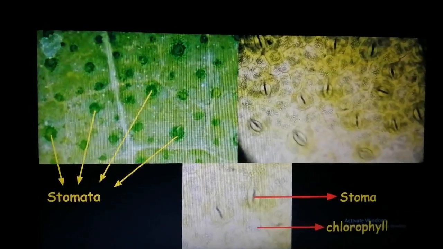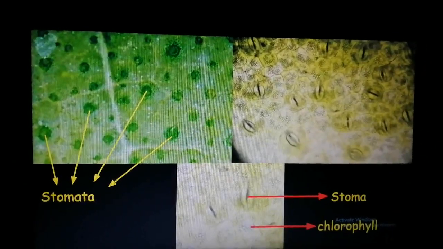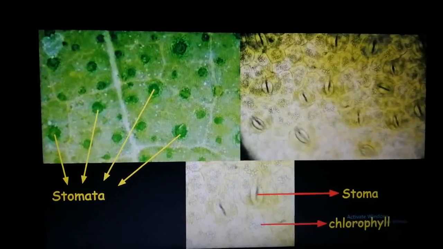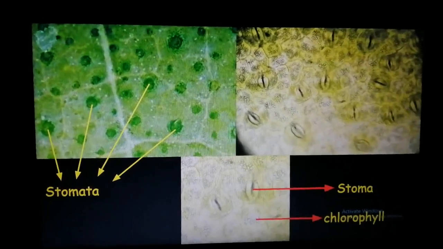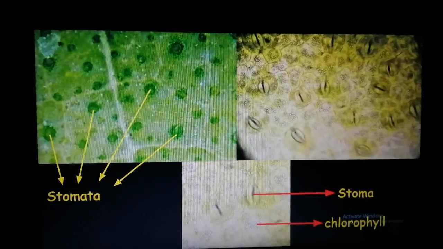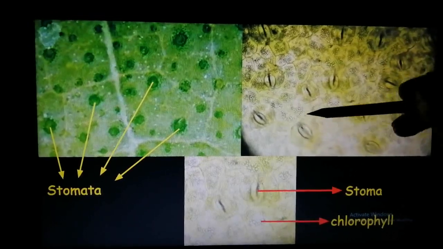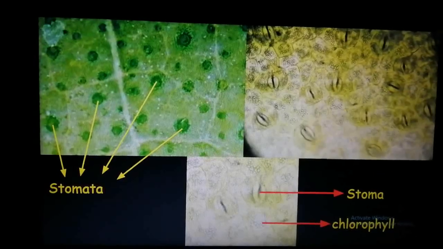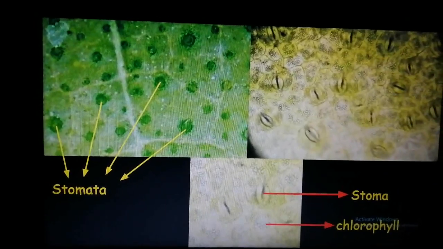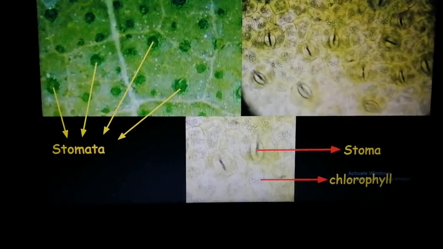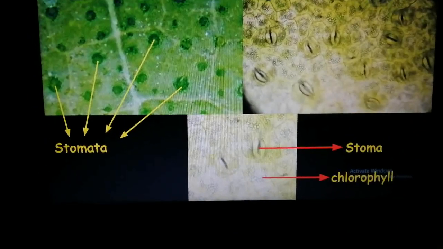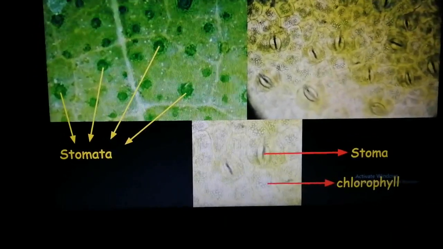All right, now just like how you need to breathe to live, similarly even plants need to go through some exchange of gases to live, or to survive, and the stomata helps them in just doing that. Clear?